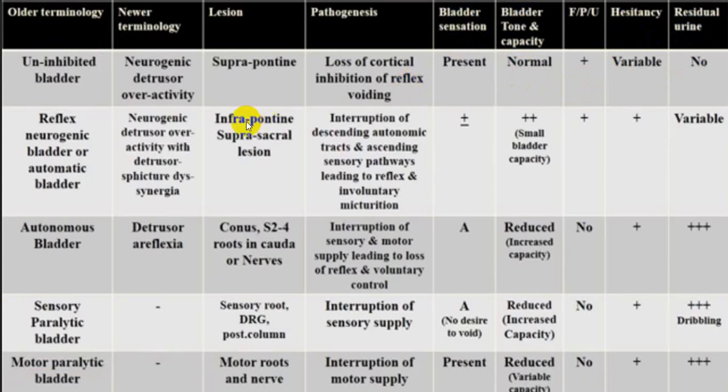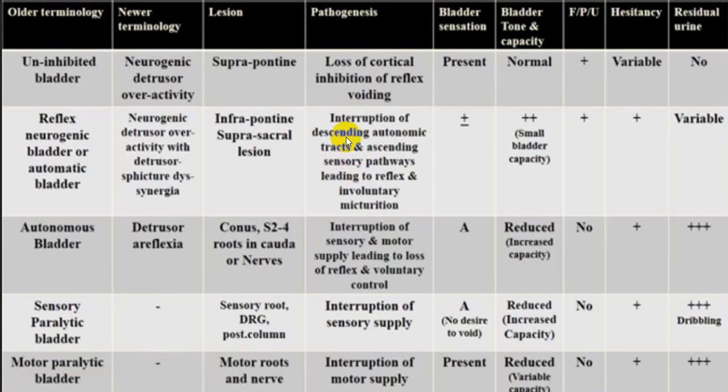While in case of an infrapontine damage, that is damage between the pons and above S2, S3, S4, we call it a reflex bladder or reflex neurogenic bladder or automatic bladder, because the sympathetic system is being affected and descending tracts, particularly the corticospinal tract and reticulospinal tracts, are interrupted.